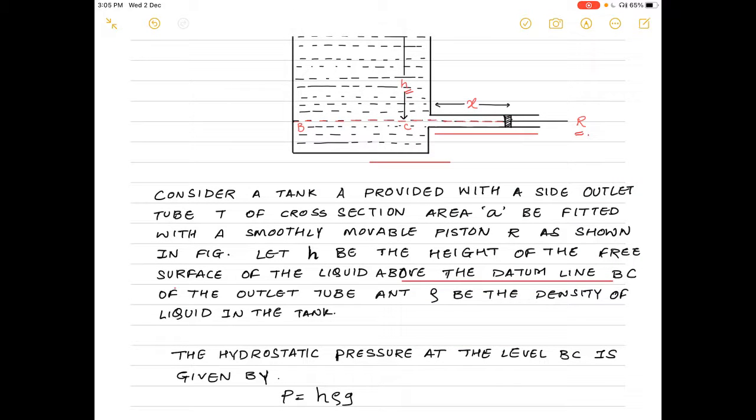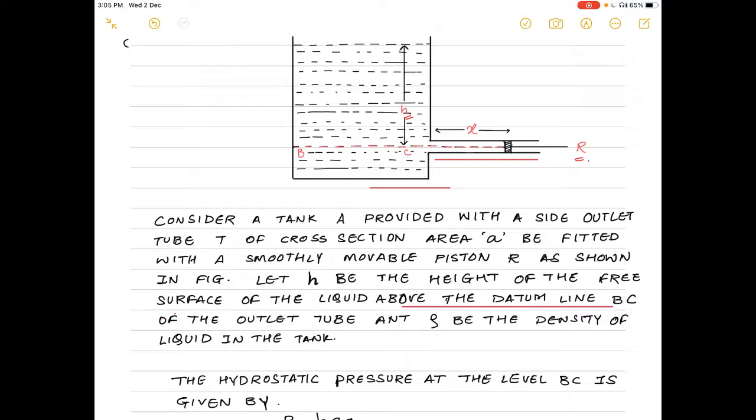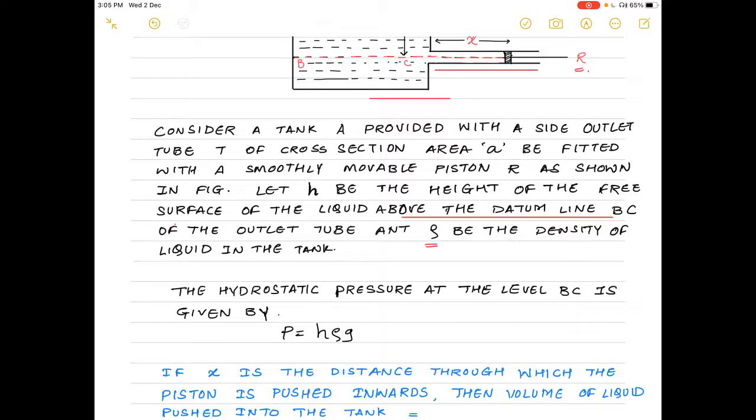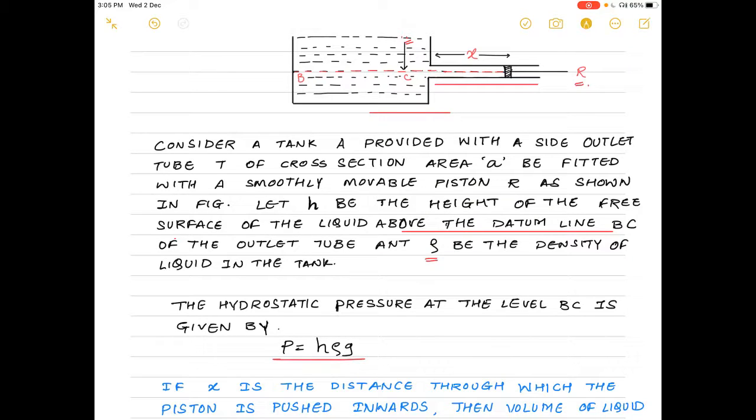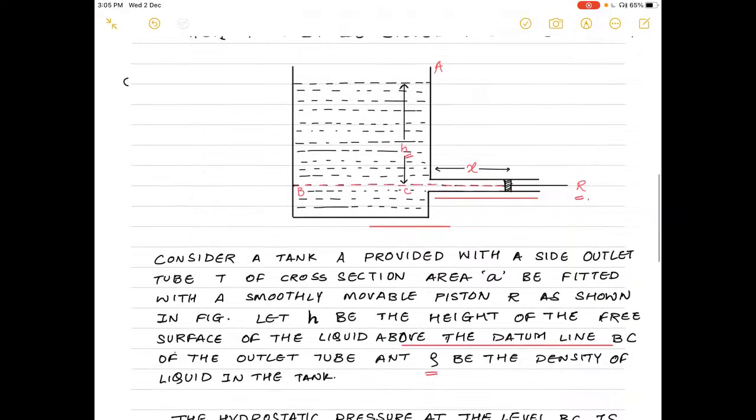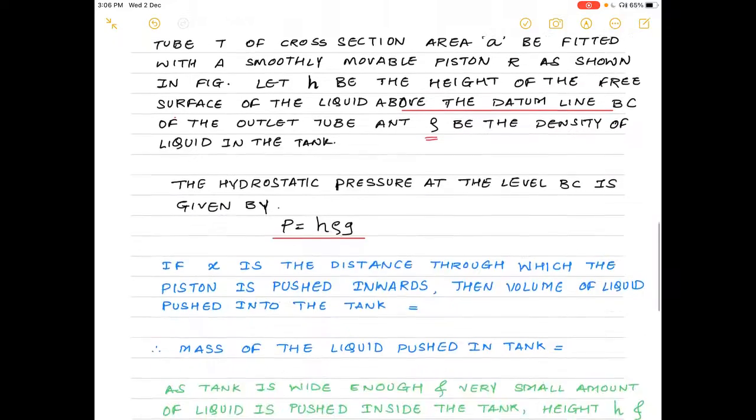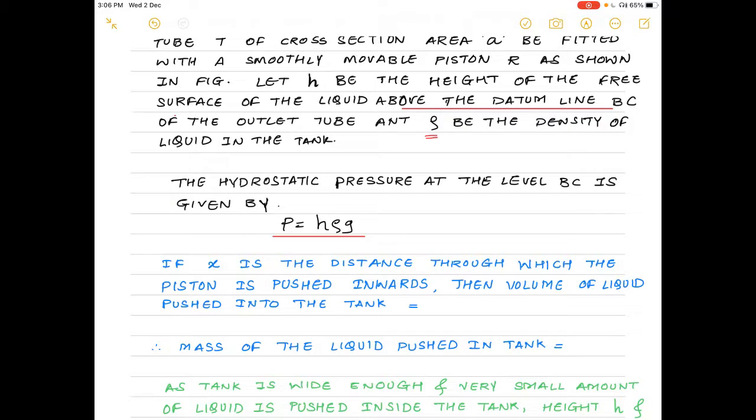So h is the height of the free surface of the liquid above the datum line BC of the outlet tube, and rho be the density of the liquid in that tank. Now the hydrostatic pressure at the level BC is given as P equals h rho g. That much amount of pressure is getting exerted on this line BC. It means that on the small outlet, h rho g amount of pressure is being exerted by the liquid which is above that level.